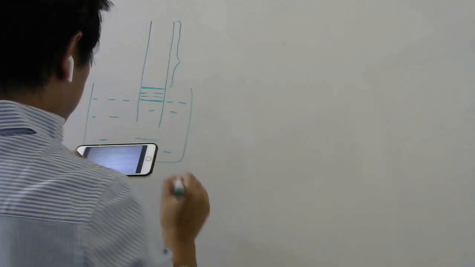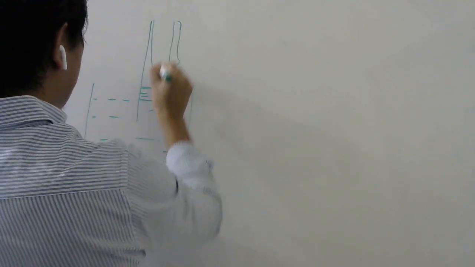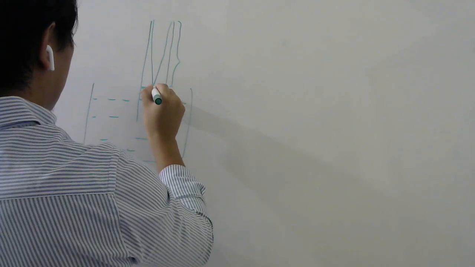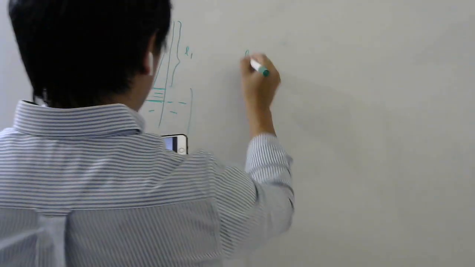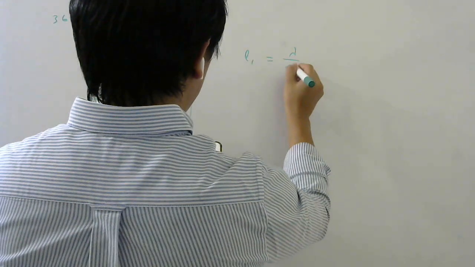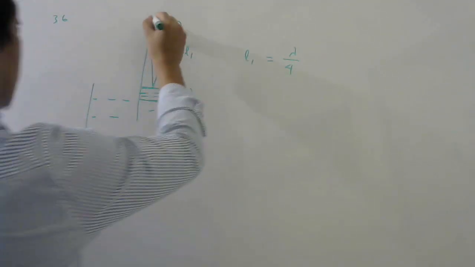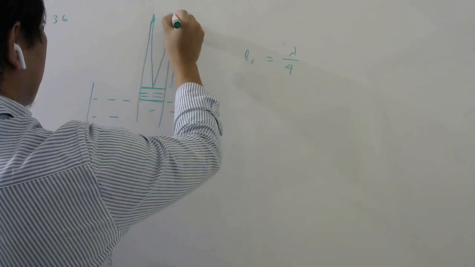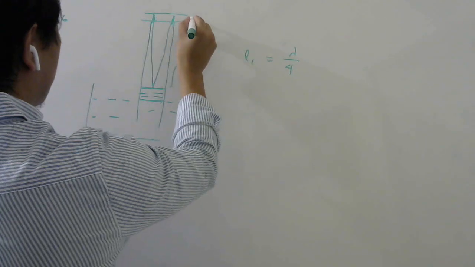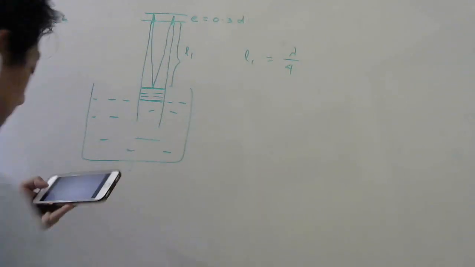So the first resonance occurs at 24.1. First resonance will look like this, right? This is node, this is antinode. So this length L1 which they have given will be lambda by 4. If you do this, you have made a mistake, because you have to consider end correction here. The air here will go a little bit outside, so this was your end correction E, which was 0.3 times diameter.